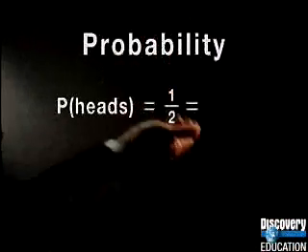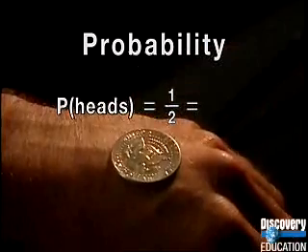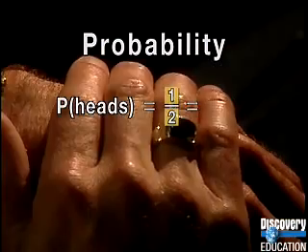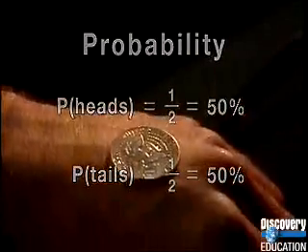Call it. There are only 2 possible outcomes, heads or tails. The probability you'll get heads is 1 out of 2, or 50%. The same is true of tails.